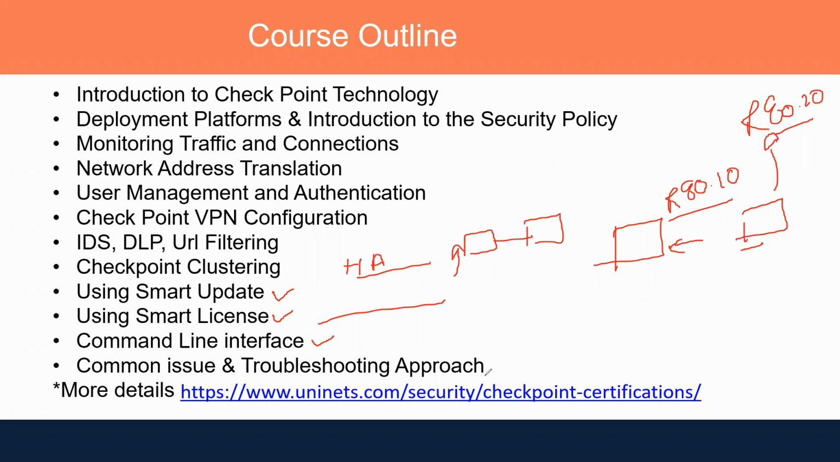So what should be the troubleshooting approach? For example, if someone is saying that data is not passing from location A to location B, and you already know that the firewall is blocking the traffic, how would you know that the firewall is blocking traffic? And how can you troubleshoot? That approach we will learn over here.